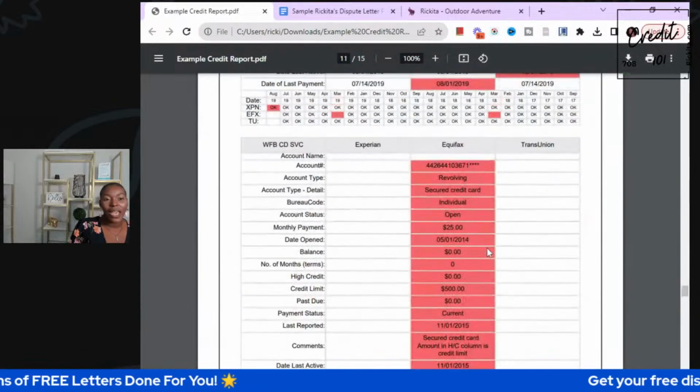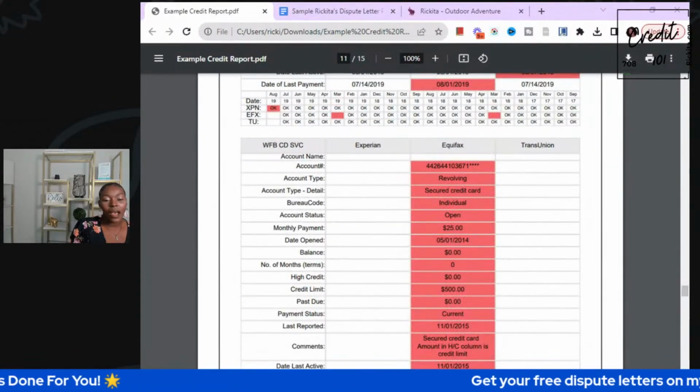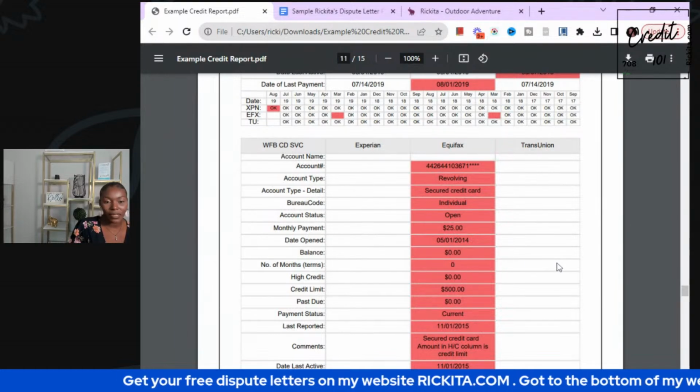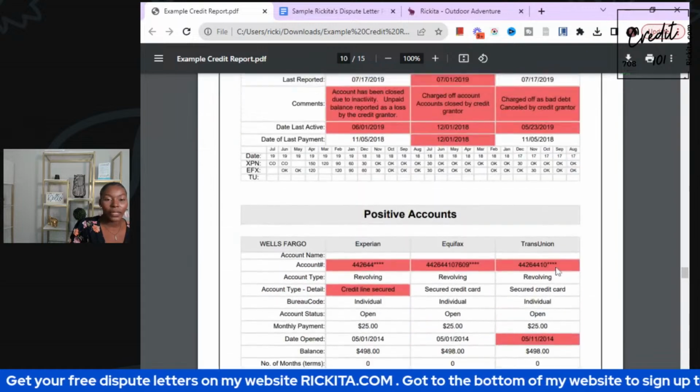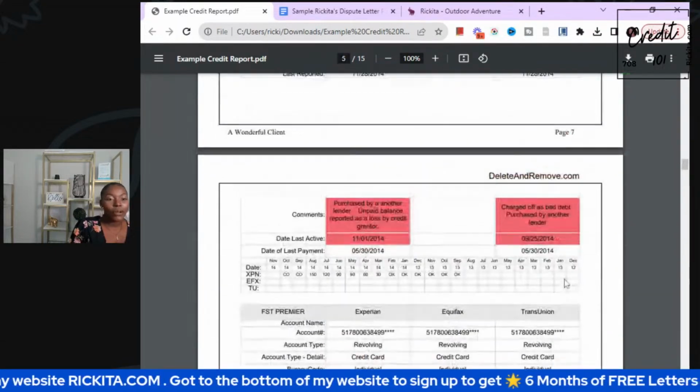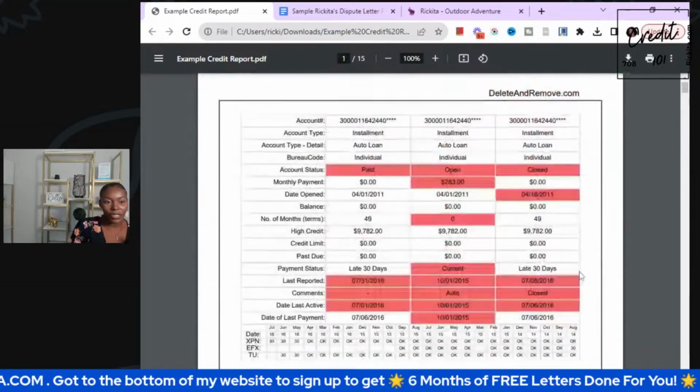You guys have to make sure you have at least 4 credit cards on your credit reports. Okay, you have to make sure you have at least 4 credit cards reporting positively. That's something that we really have to make sure we're doing. Okay, make sure you have 4. We're going to get into that right after we finish up these letters.